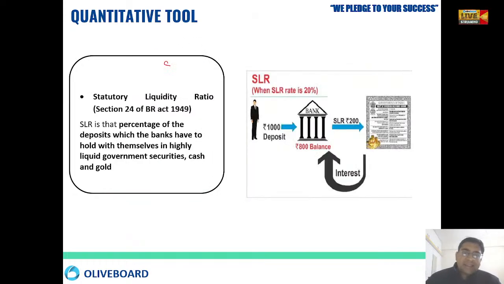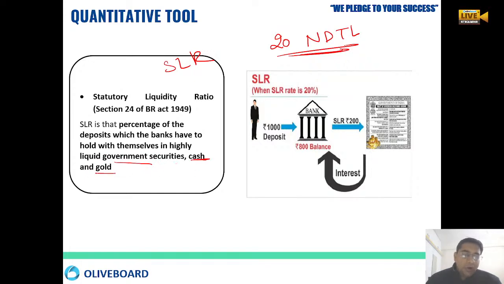Now comes SLR, the statutory liquidity ratio. Here RBI says that at least 20% of your NDTL you have to keep with us in the form of either gold, cash, or government securities, maybe bonds.